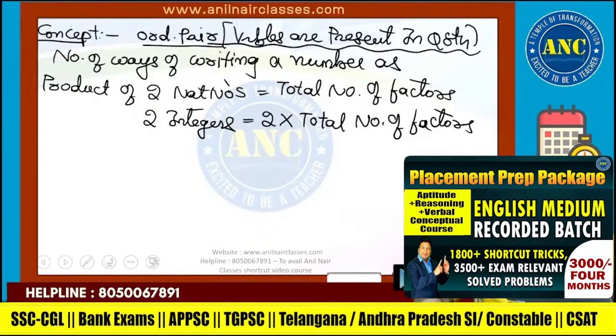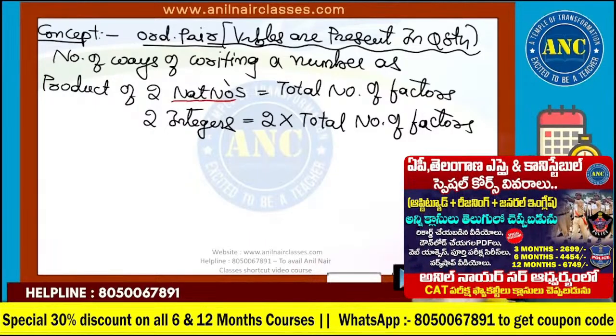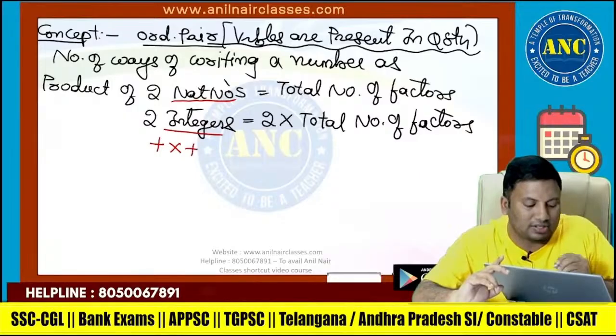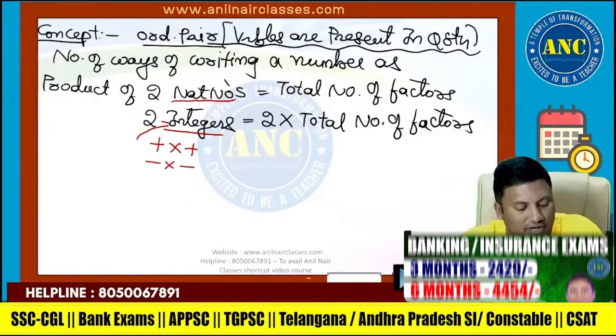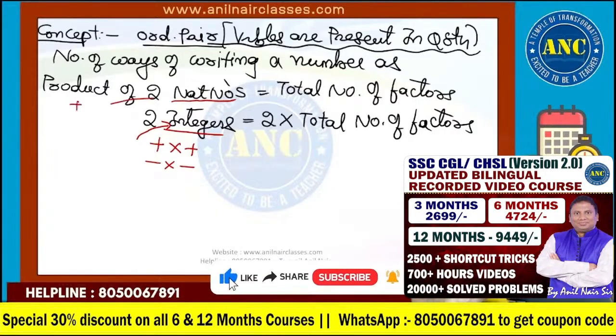Sir, what is the difference between this and this? This is natural numbers, this is integers. That means plus into plus is plus, minus into minus is also plus. So, this is for integers. For natural numbers, plus into plus is only plus.